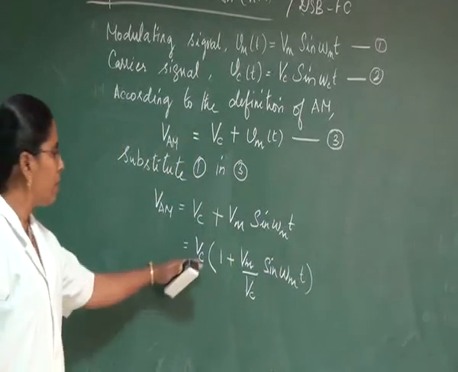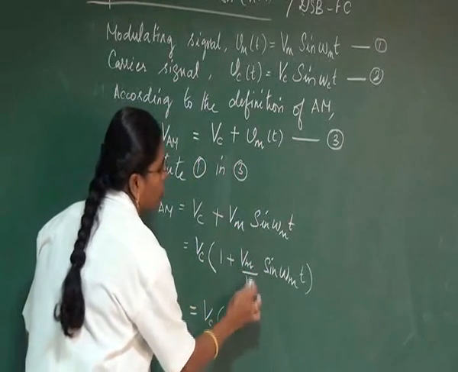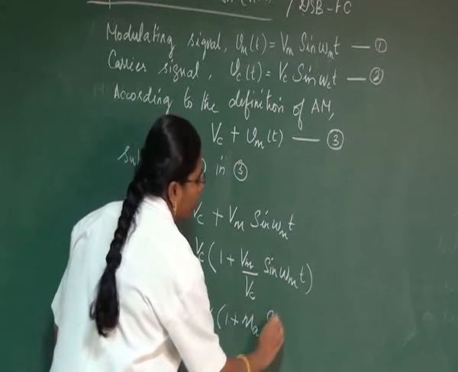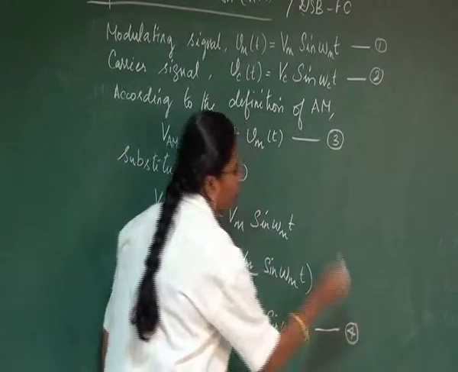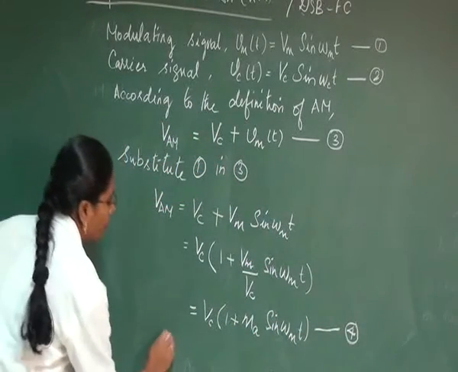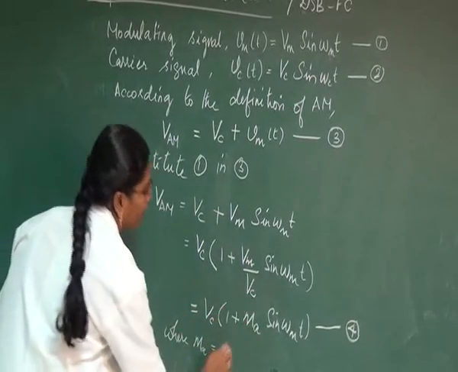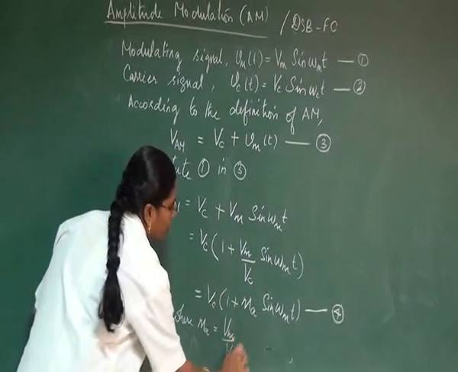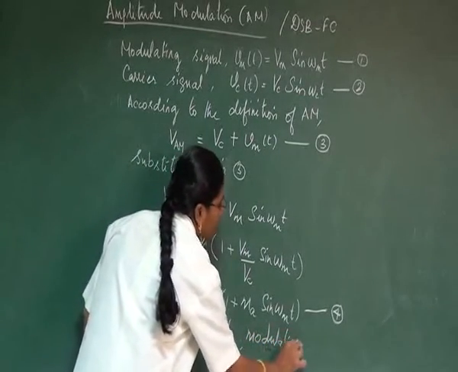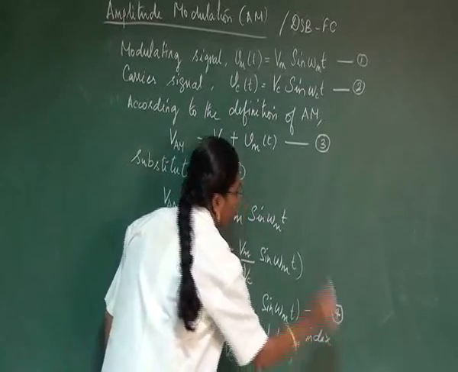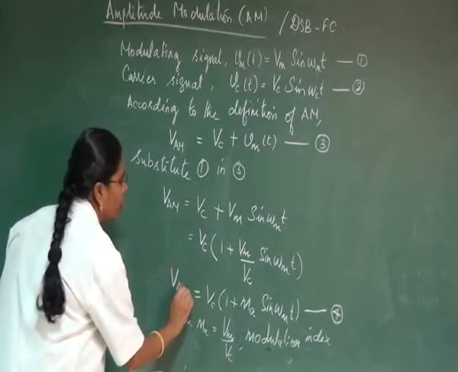This can be rewritten as Vc into 1 plus ma sin omega m into t. Let this be our fourth equation, where ma is equal to Vm divided by Vc. This ma is called the modulation index. I will tell you later what the modulation index is. Here, this is the amplitude of the modulated signal.